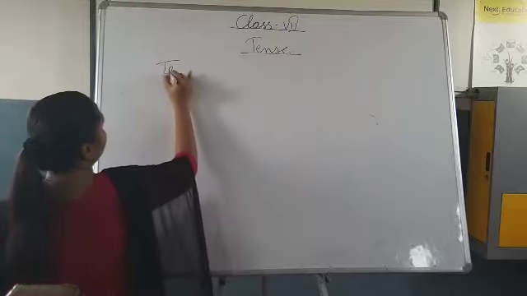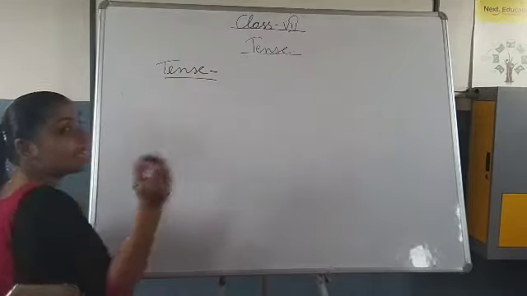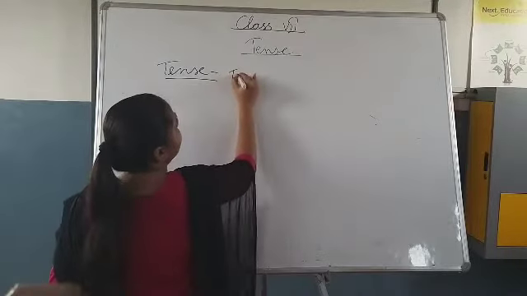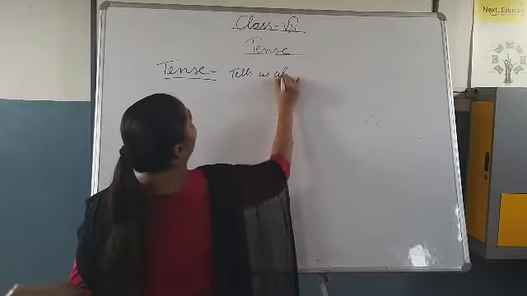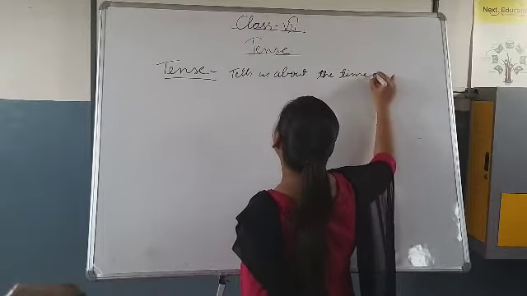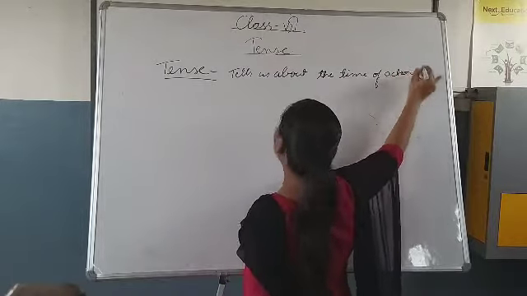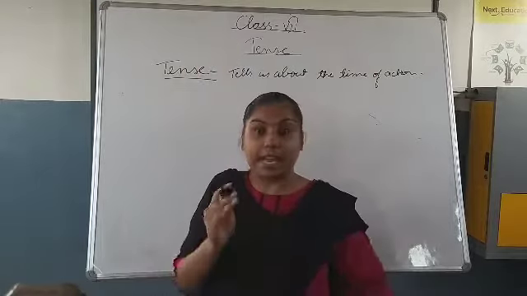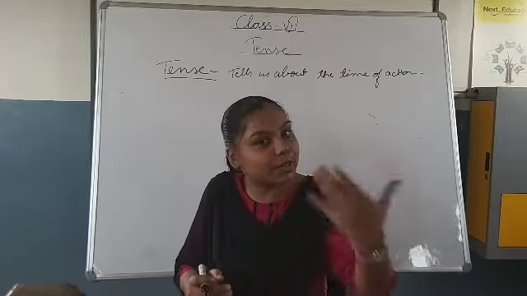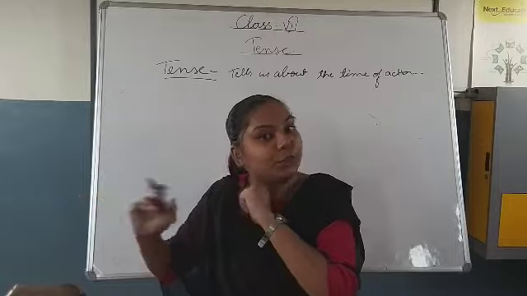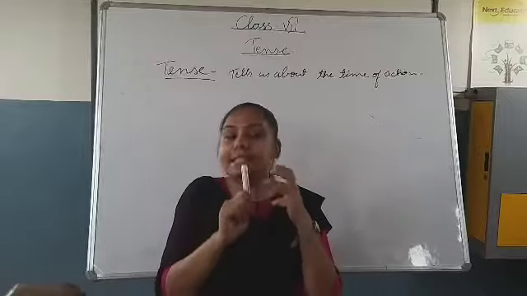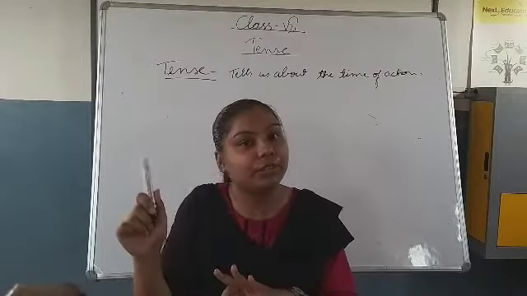So see, if I talk about tense, what is tense? In easy language you can understand it as: tense tells us about the time of action. Okay. Now the time of action doesn't mean 4 o'clock, 5 o'clock. No. Time of action means either that work has already been done in the past, or it is going on in present time, or it is being planned for the future. Okay. According to tense, there are only 3 times: present, past and future. And these 3 times are categorized as types of tense.